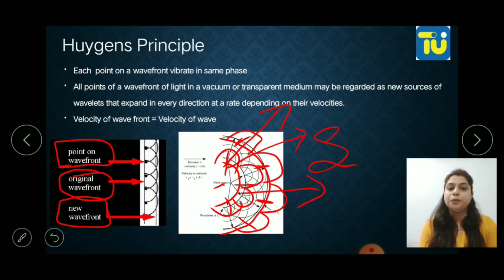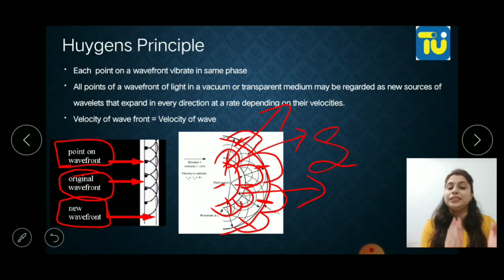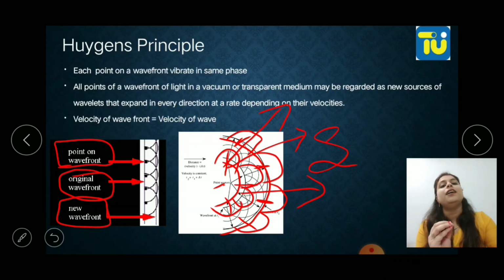Now this is a very important question according to the syllabus. Whenever this question comes, you need to write these three points and draw these figures to explain what Huygens principle actually says. Basically, Huygens principle says that from the primary disturbance a secondary source is generated, and this secondary source will generate the secondary wavefront. Points on the primary wavefront will generate the secondary wavefront, and these points are known as secondary sources. So this is what Huygens said.